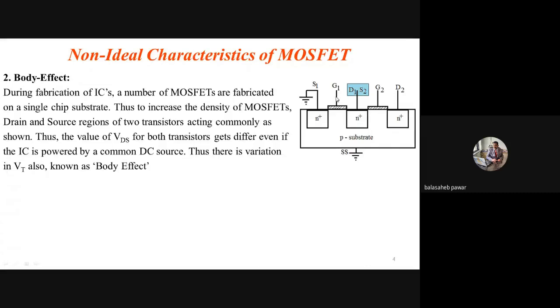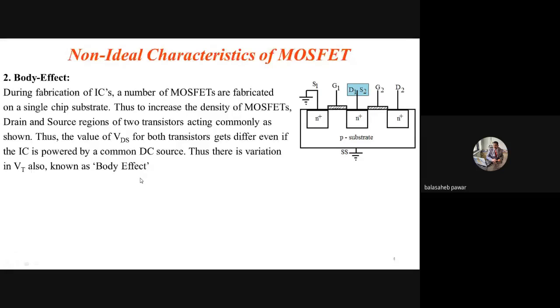Are you getting it? So to turn on the second transistor, due to the potential difference between drain and source, the threshold voltage required for the second transistor is different as compared to the first transistor. Is it okay? Yes, sir. Okay. So here I mentioned that there is variation in VT also, and this is known as what? Body effect. Clear?